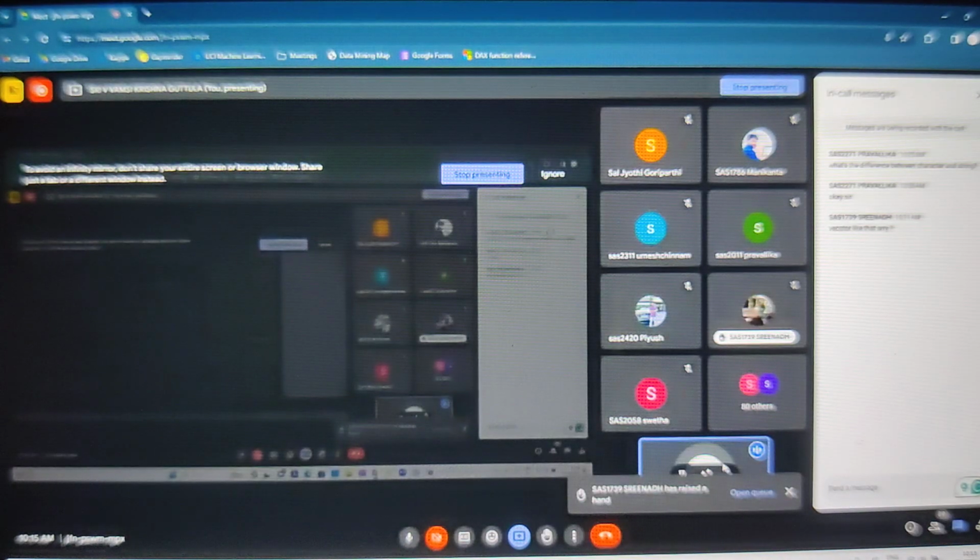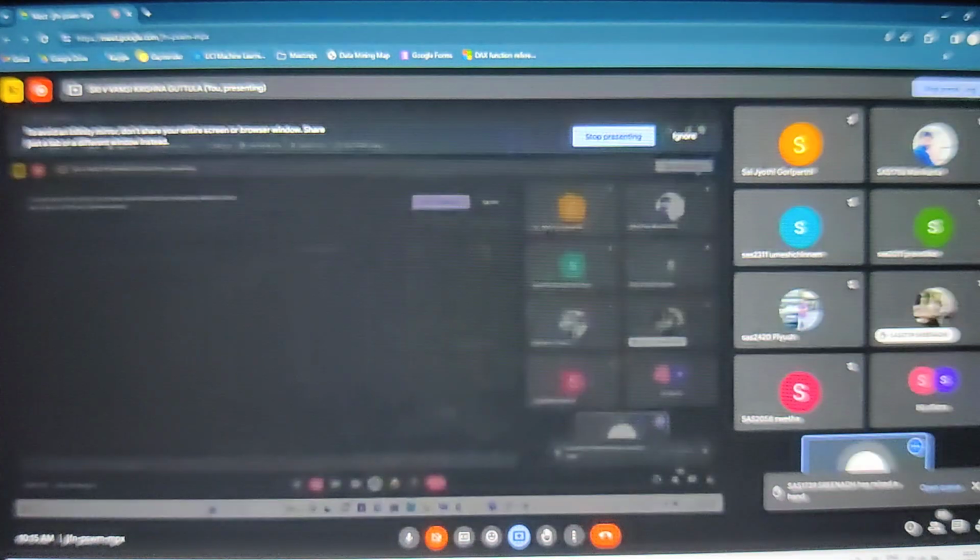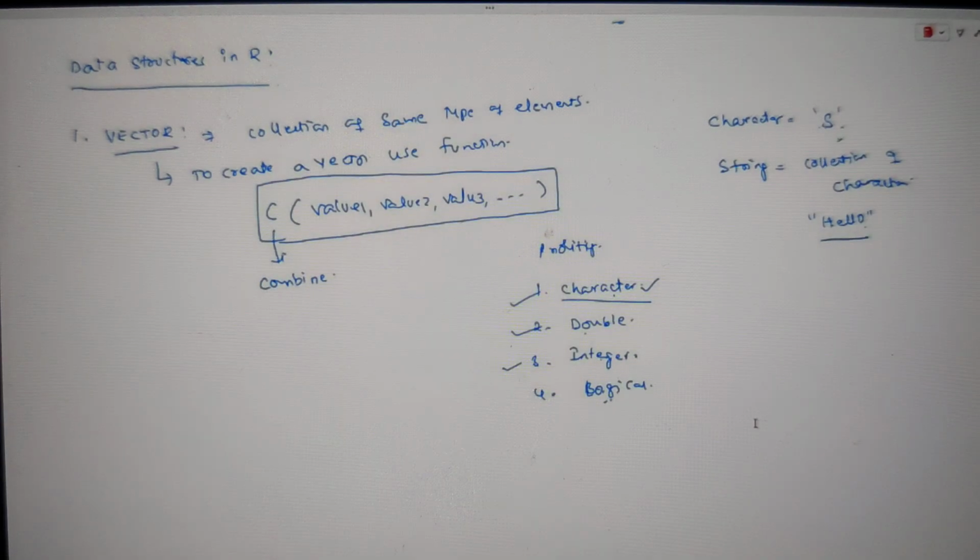Yes, you can treat vectors like the array concept. In other languages we call them arrays. Here also we have arrays, but they are a little bit different in our language. In other languages, whenever we represent an array, we say x is equal to integer of 10, and we have to specify all the 10 values as integer only. If I use some other data type, we'll get an error. But here it is not like that. Even if you give mixed types, all of them are converted into one common data type. That is the main difference between other arrays and this one.